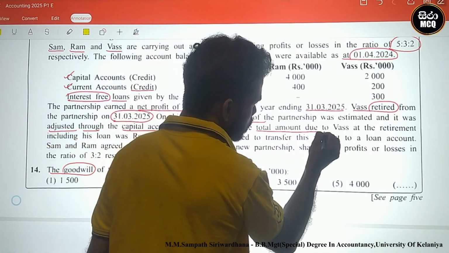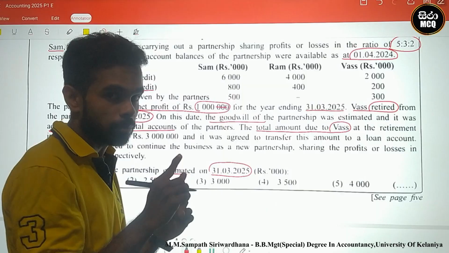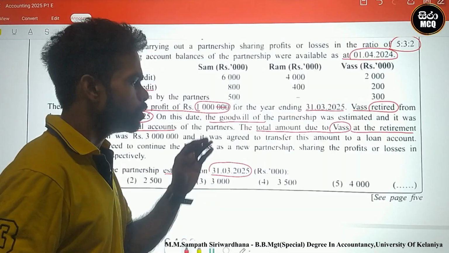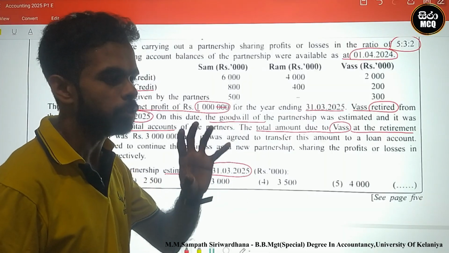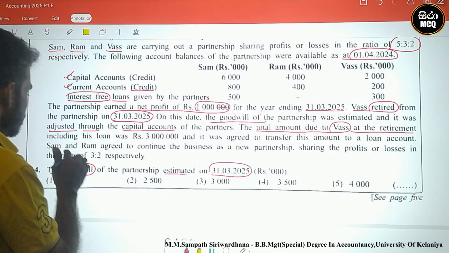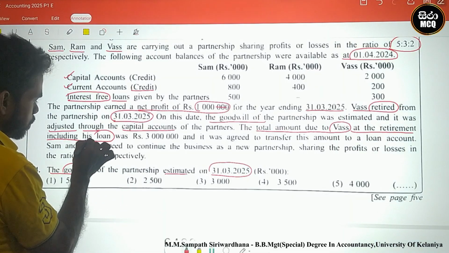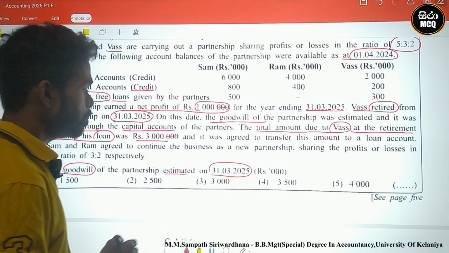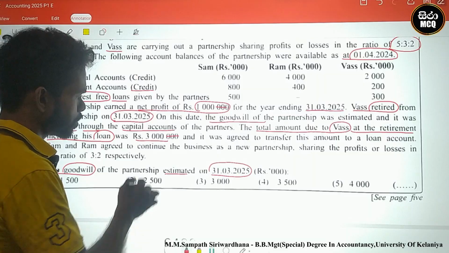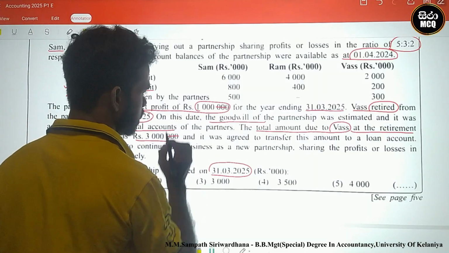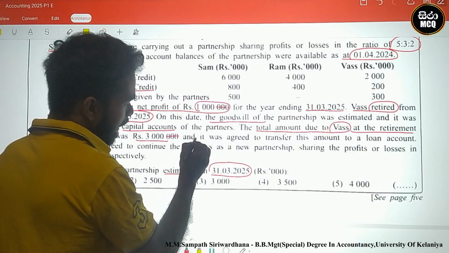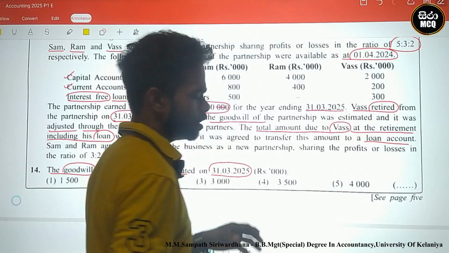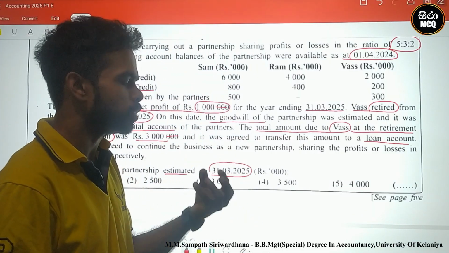The total amount due to him at the retirement, including his loan, was 3,000, which means 3 million. It was agreed to transfer the amount to a loan account. This payable amount should be transferred to the loan account.